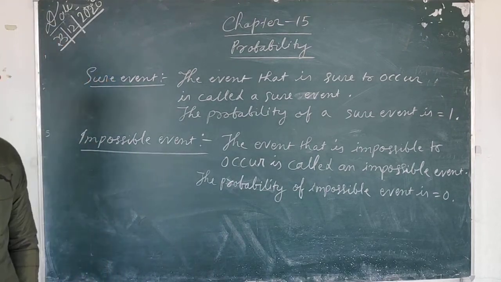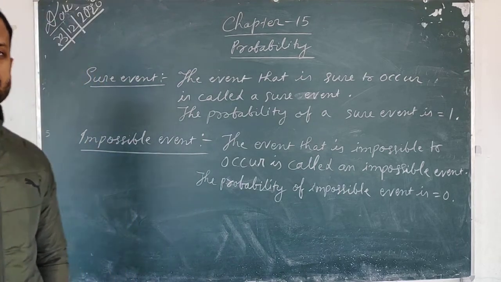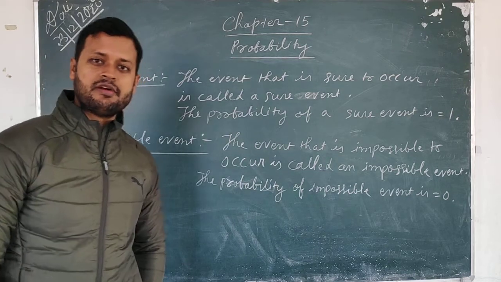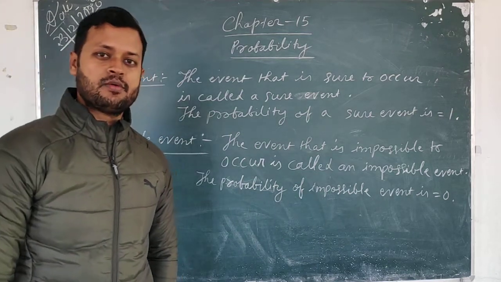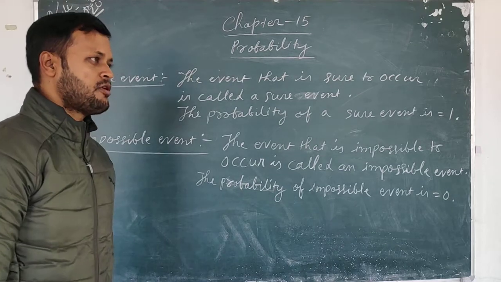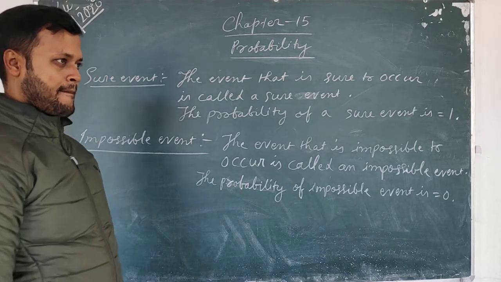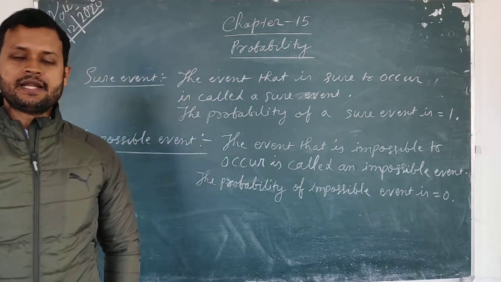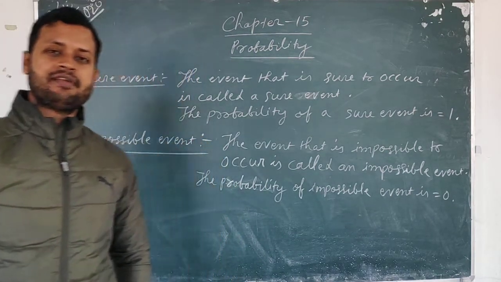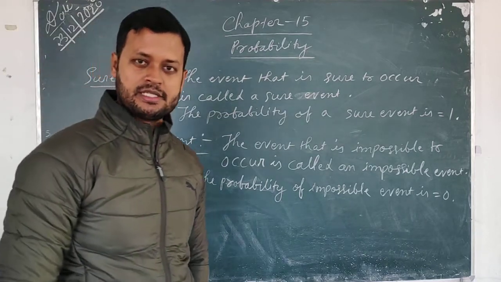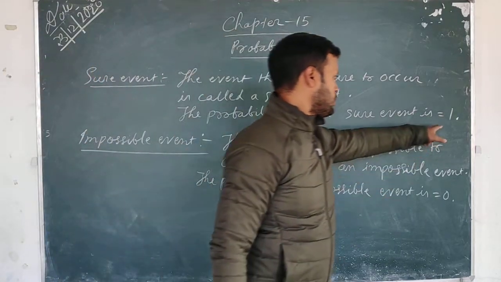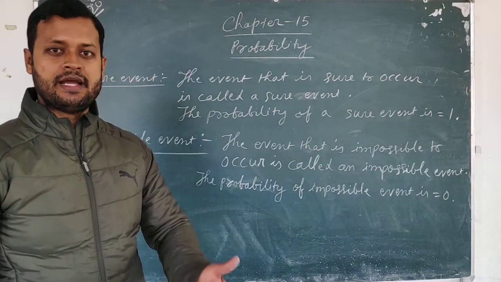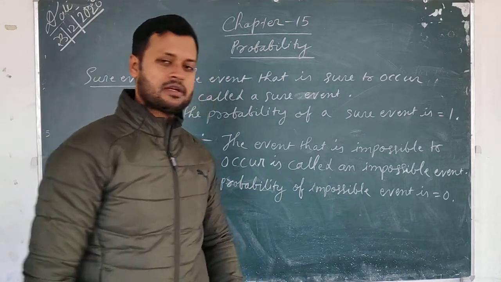So students, sure event and impossible event. The event that is sure to occur is called a sure event. For example, what is the probability that after 7 hours there will be darkness? 100% probability, isn't it? 100% probability is only 1. That means it is 100% sure that after 7 hours there will be darkness.